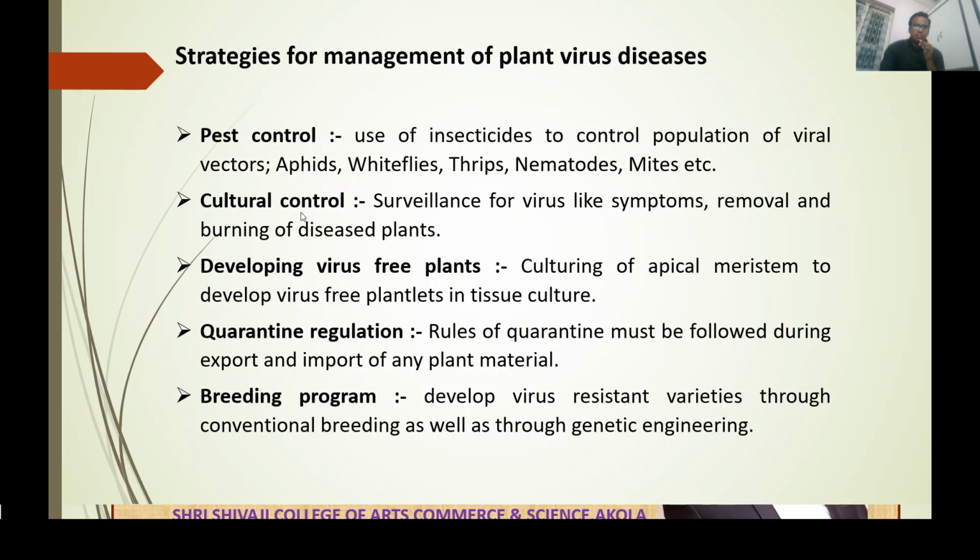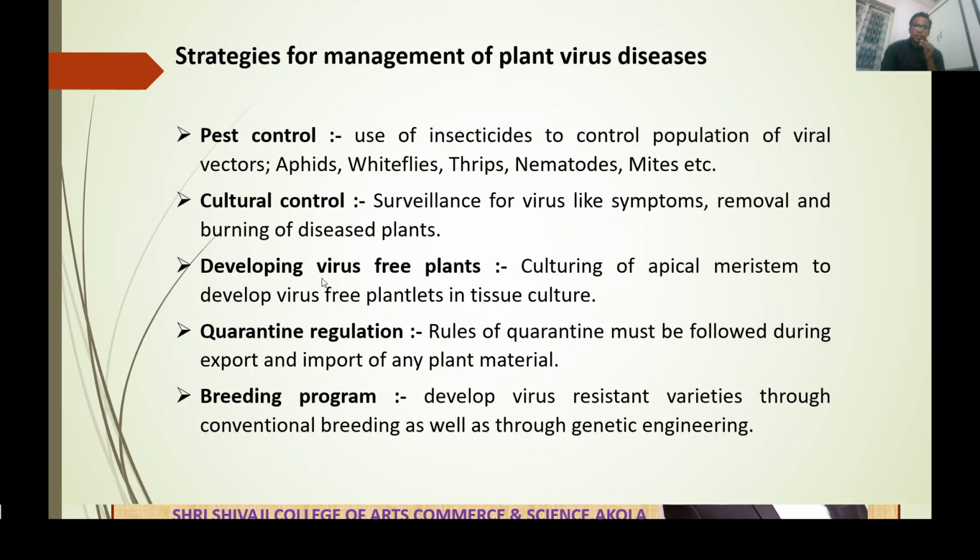Second one is cultural control. In cultural control, we have surveillance of virus-like symptoms, and removal and burning of the diseased plant. We perform surveillance of the field and undergo observation. During observation, if some virus symptoms persist, the whole plant is removed and burned to stop the spread of infection.